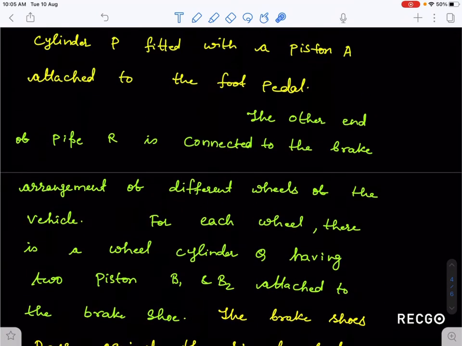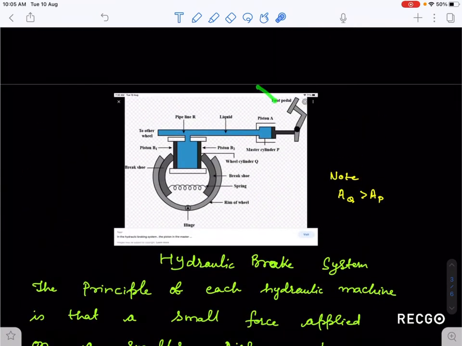When you press the foot pedal, this piston will move forward like this, so the liquid inside the master cylinder is pressed. This pressure is transmitted equally throughout the liquid. Suppose the pressure is P1 here and P2 here, so P1 is equal to P2.